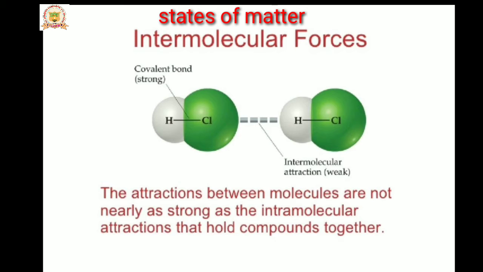In the given figure, HCl is an example. H forms a bond with Cl. H donates its electron towards the chlorine, and chlorine accepts the electron from the hydrogen. It forms a covalent bond. This is called the intramolecular covalent bond. This bond is a strong bond. Similarly, here also there is a covalent bond between the hydrogen and the chlorine.